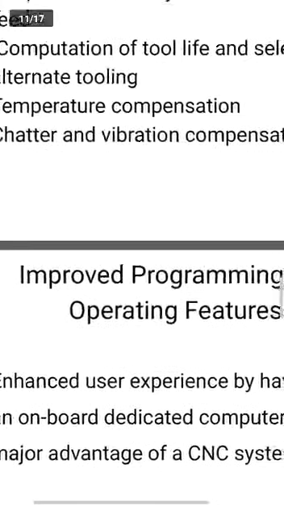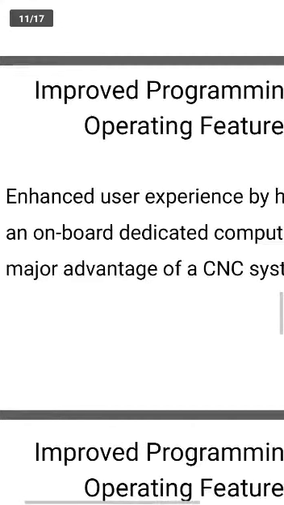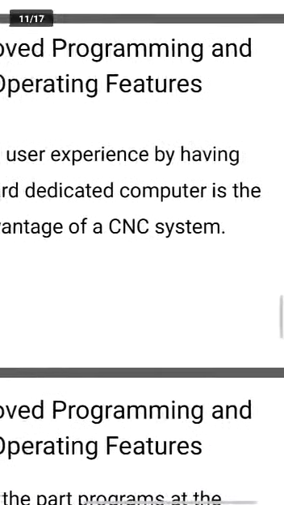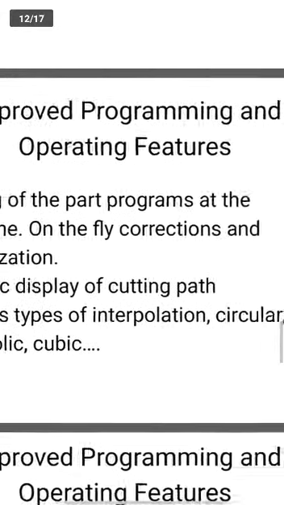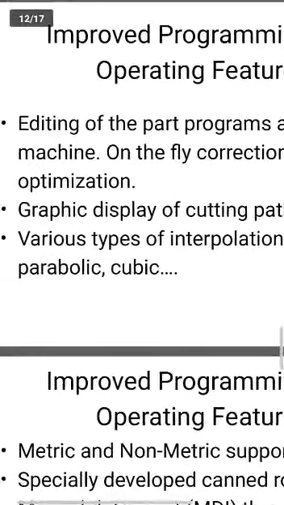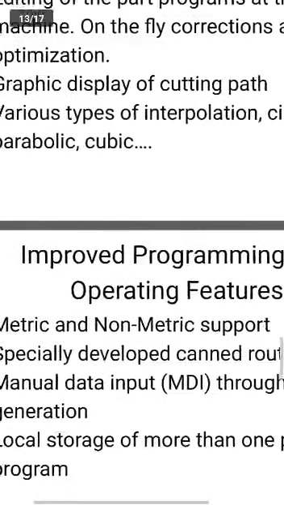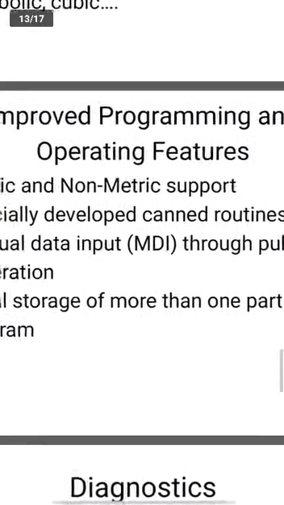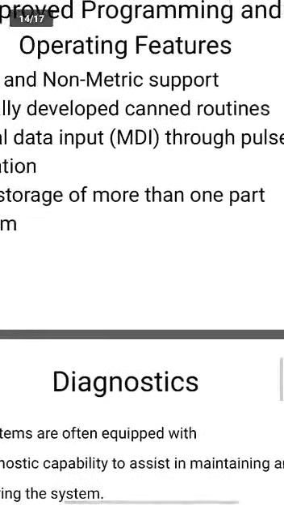Next one, what is that? Improved programming and operation features. So this is the third one, improved programming and operation features. What it does is enhance the user experience by having an onboard computer, which is a major advantage of CNC. Editing the part program at the machine on the floor, graphic display, parabolic curves, etc., metric and non-metric units. These are specially developed in manual data input through MDI, local storage of more programs.